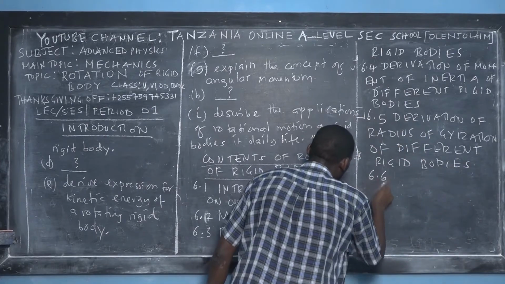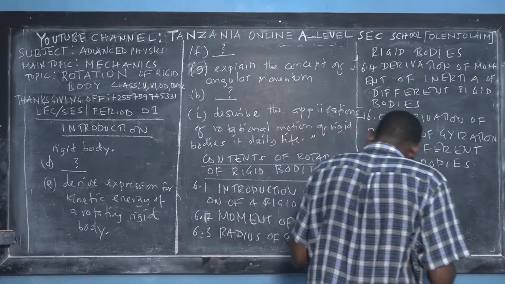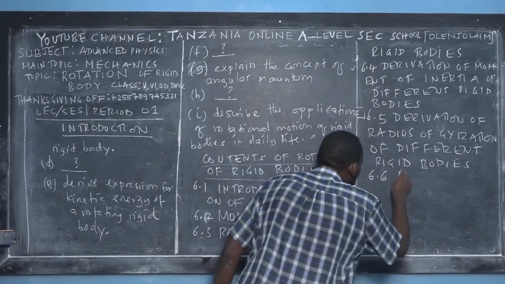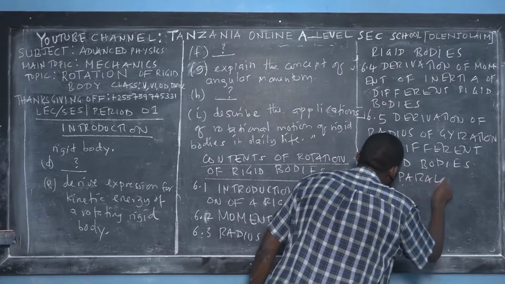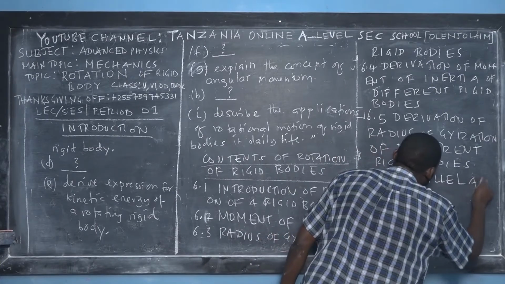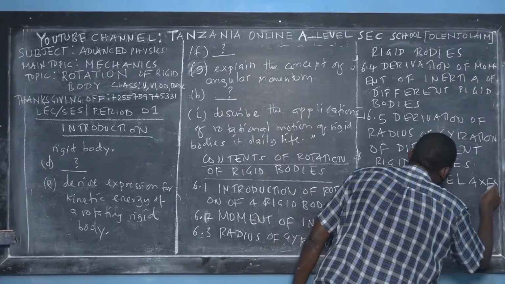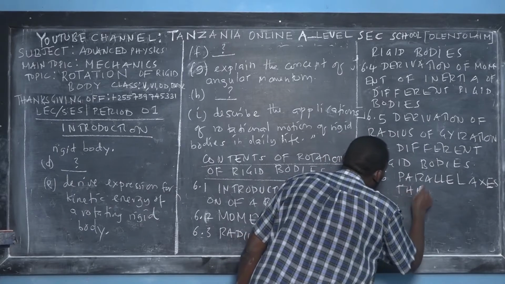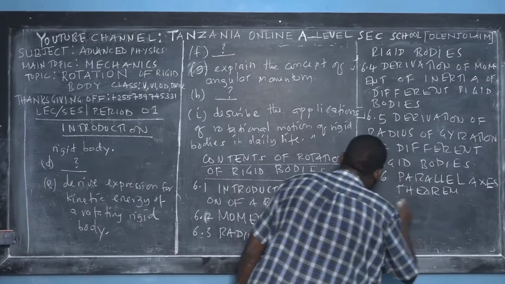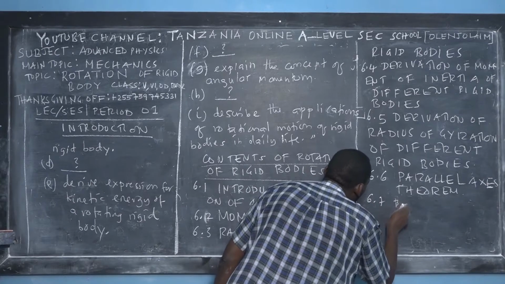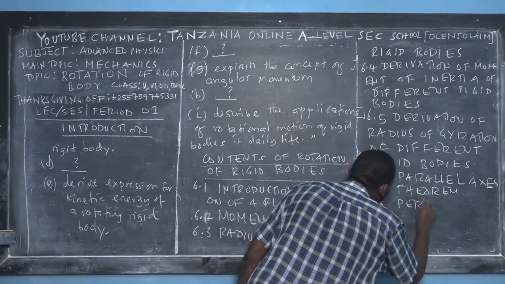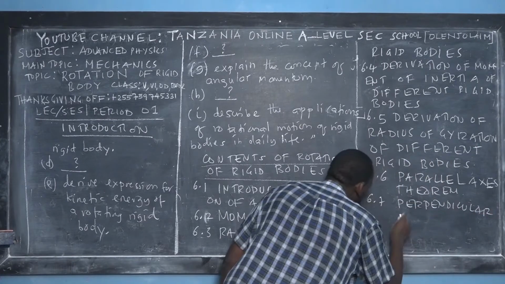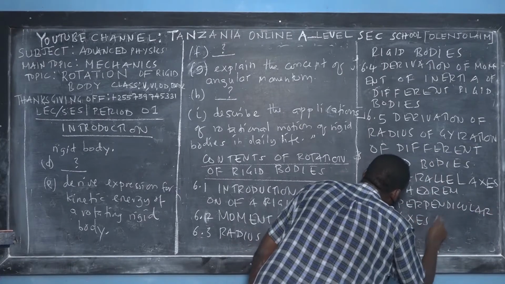Then the next subtopic, 6.6, I will teach about the parallel axis theorem. Say it with me: parallel axis theorem. There's a theorem in rotational dynamics called the parallel axis theorem. Very beautiful theorem. And then 6.7, I will teach you about the perpendicular axis theorem.